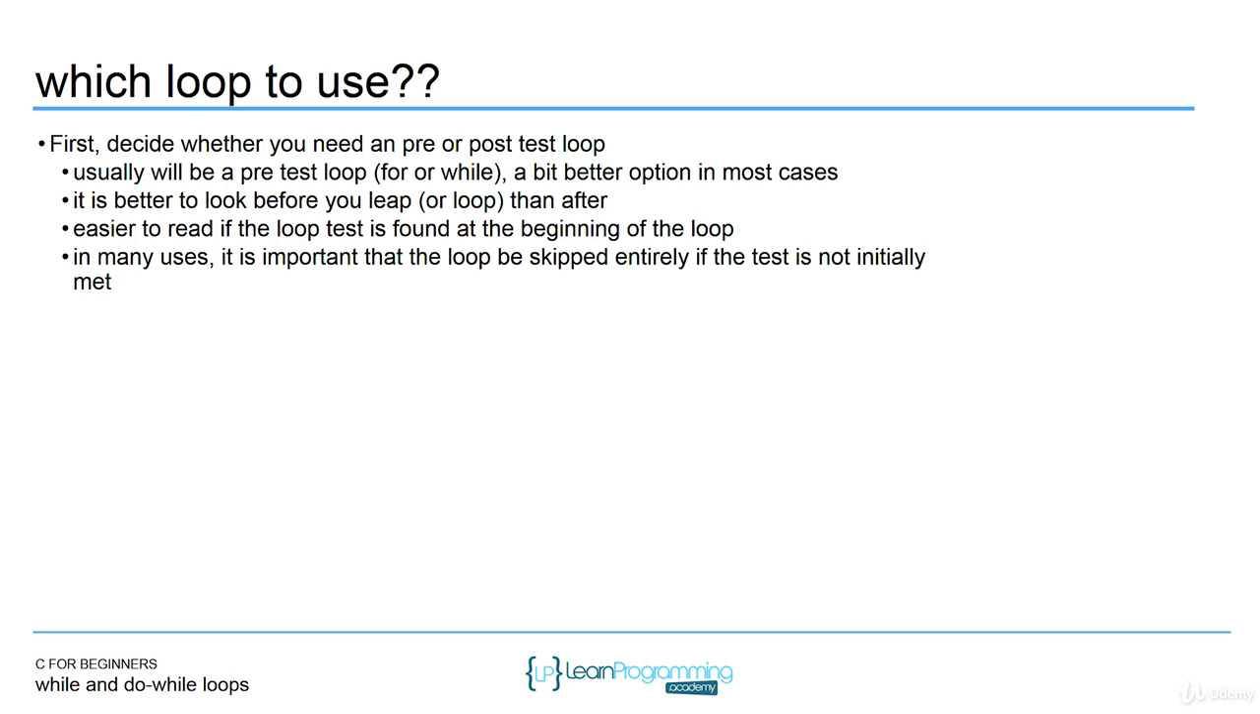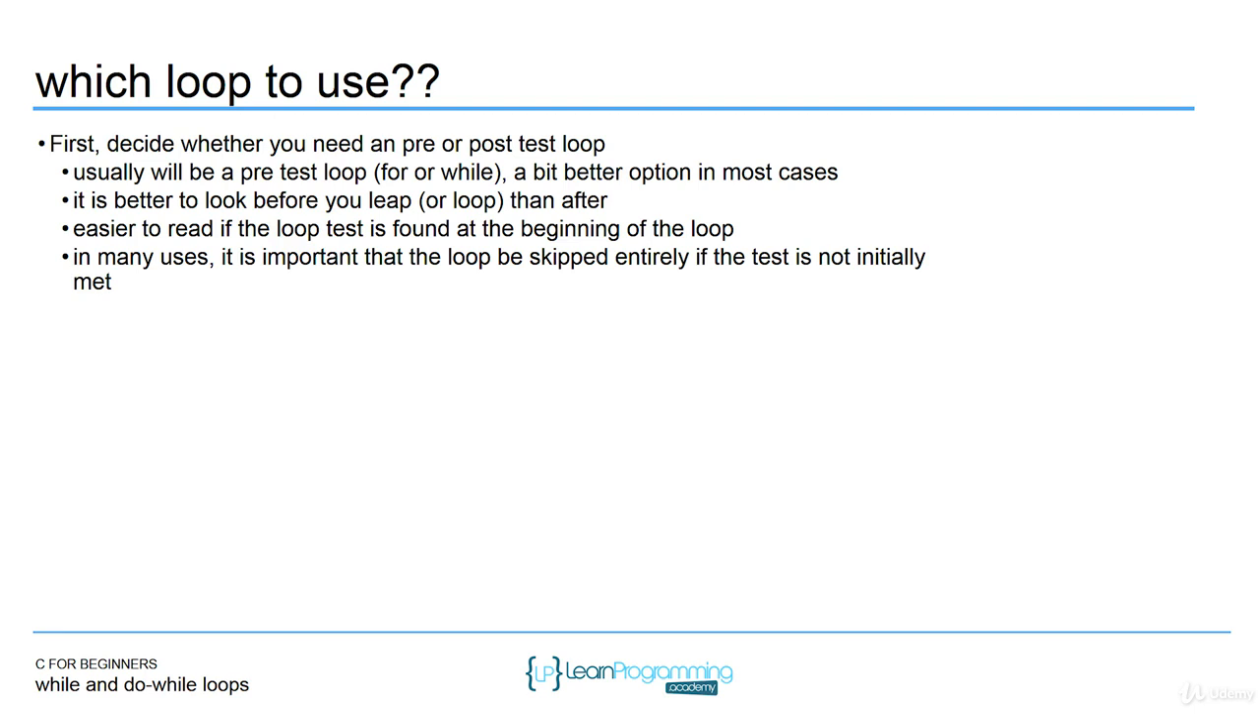So for the most part, when you decide what loop to use, it's always going to be a pre-test loop. You should stay away from the do while loop. It's just a better option in most cases. It's much easier to read. It's much better to look before you actually loop, rather than just start looping. It's better to check that condition at the top. For readability's sake, if the loop test is at the top, it's much more intuitive. So have that loop check at the beginning. Use a for or a while.